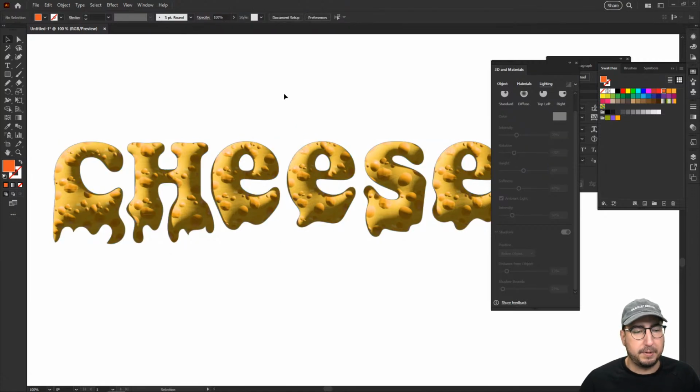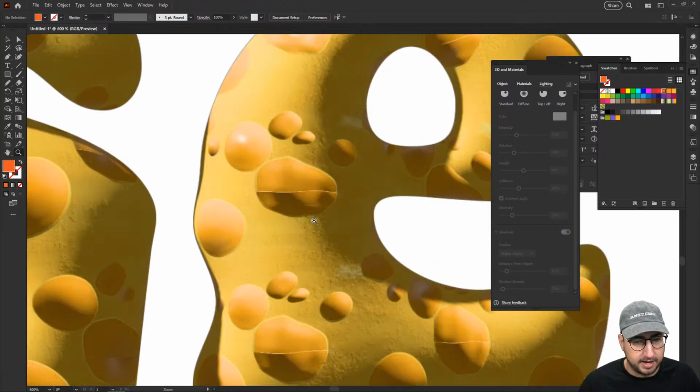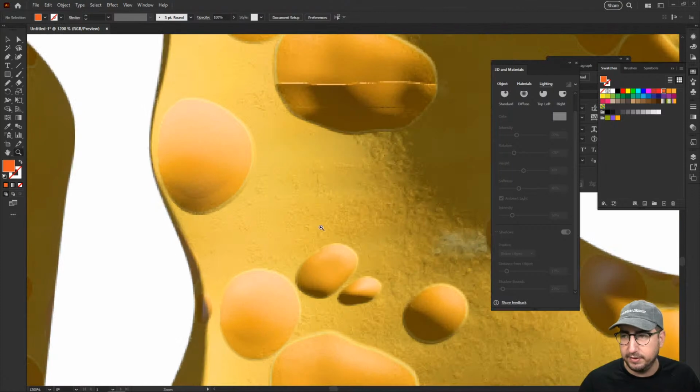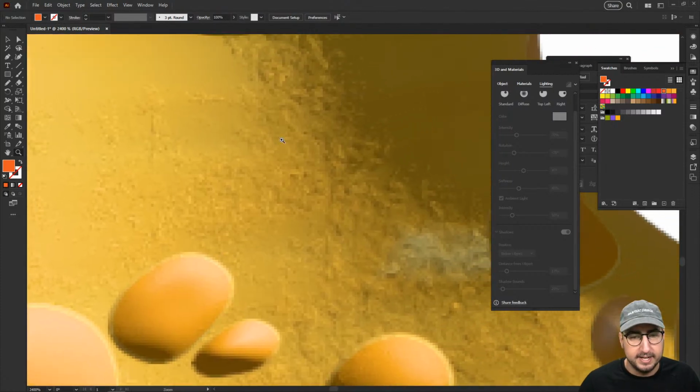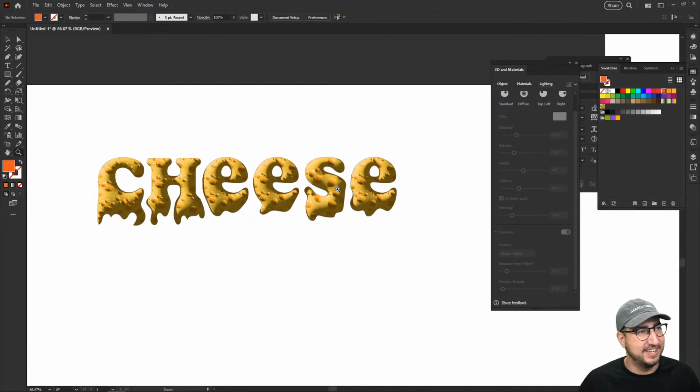And what's cool with playing around with your lighting is you can really see some of the pieces of the texture coming through. I love the little texture. I'll zoom in really far here. See that little texture on this Substance material? That is tasty. It is cheesy and delicious. And so this to me looks really good.